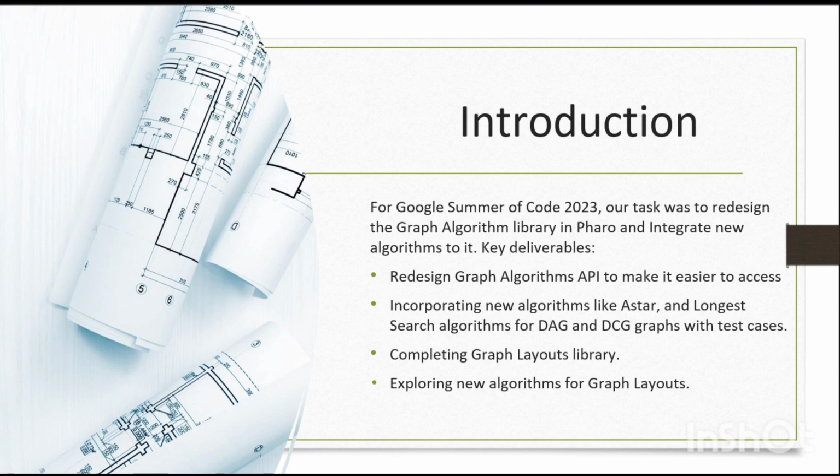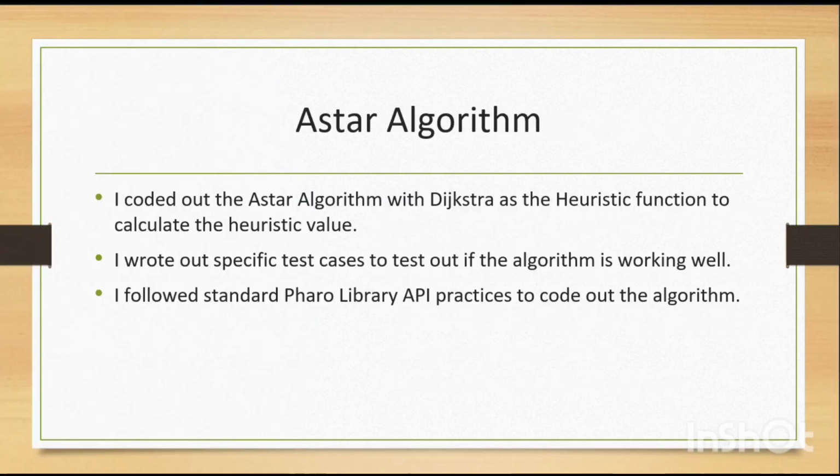Our key deliverables were to redesign the Graph Algorithms API to make it easier to access and incorporate new algorithms like A star and longest path algorithm for DAG and DCG. I was also tasked to complete the graph layouts library that was previously built and explore new algorithms for this particular library.